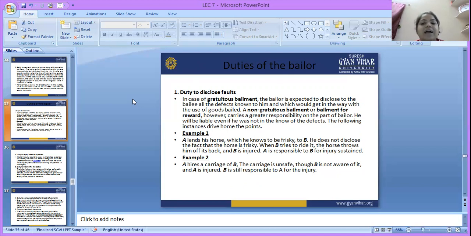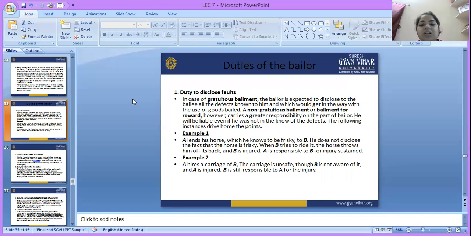The bailor is expected to disclose to the bailee all the defects known to him which would get in the way of the use of goods bailed. That means in gratuitous bailment, the bailor is expected to disclose any defects known to him.